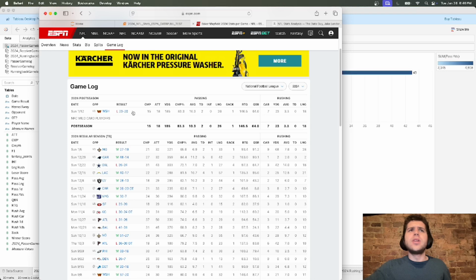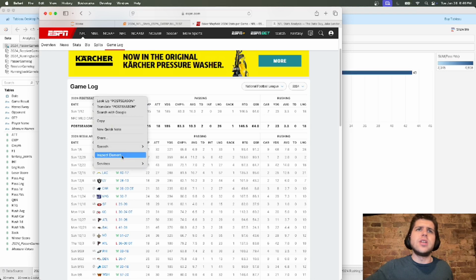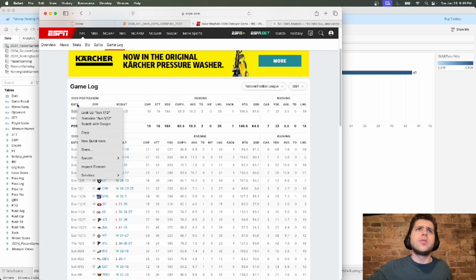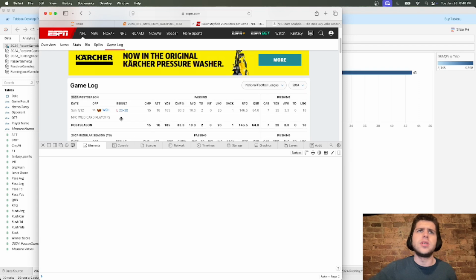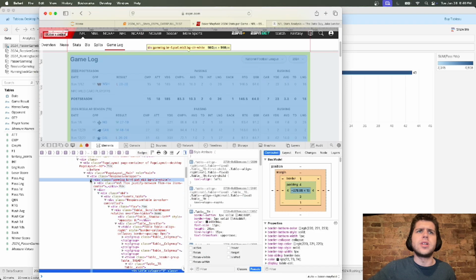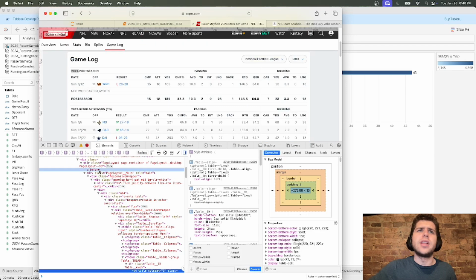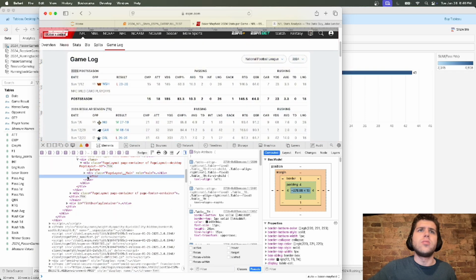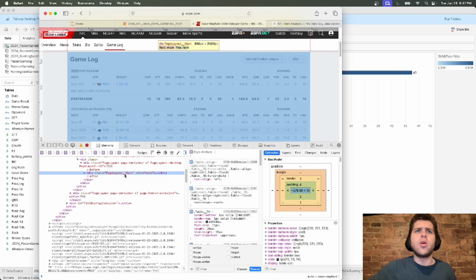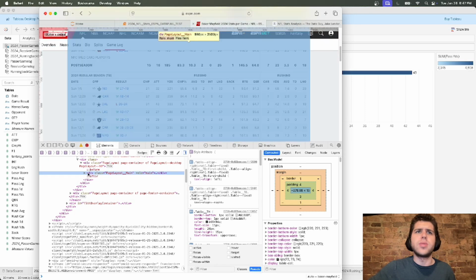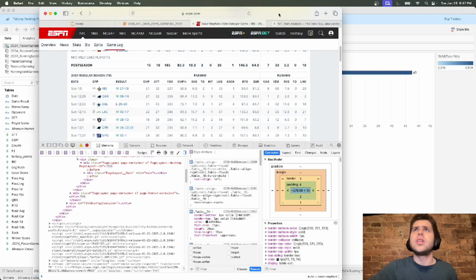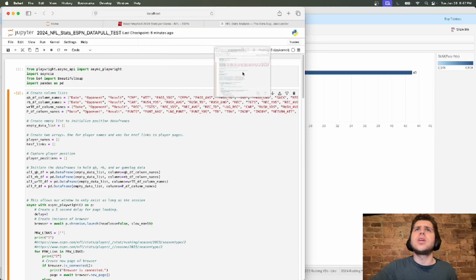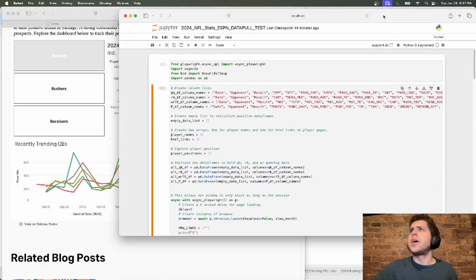So what I'm going to do here is open the HTML, and you do that just by right clicking on a certain element, pressing inspect element, and seeing what we have going on here. You can see above it highlights, and now we're going to go through a little, not an HTML lesson per se, but a little bit. You can see that all the stats on this page are being housed in this page layout main.